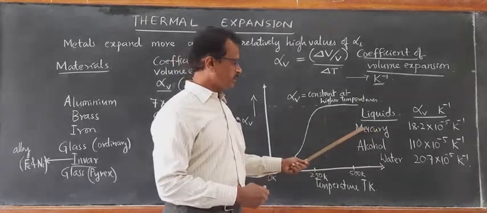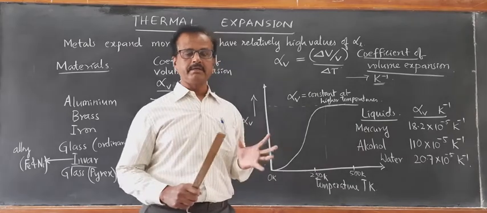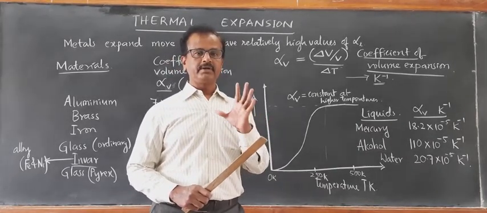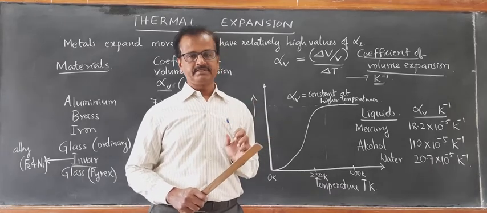Therefore, the mercury and alcohol thermometers will show different temperatures for a particular level of heat.